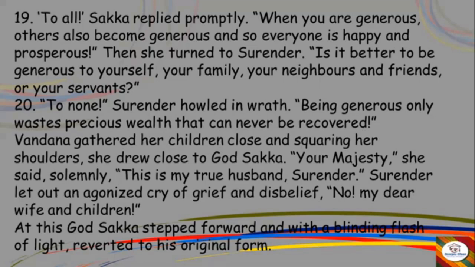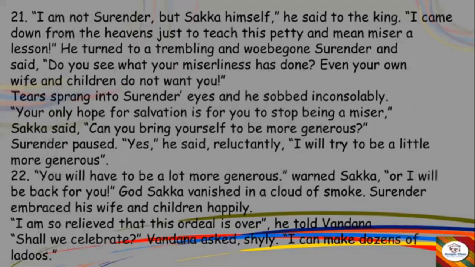He tries to cry and say so, but at this, God Saka stepped forward and comes in his original form. When God sees that now I have taught him a lesson, he comes in his real form, the God of heavens, and he says, "I'm not Surrender, I'm God Saka, and I came down just to teach a lesson to this miser." And Surrender turned trembling. "Now, do you see what your miserliness has done? Even your own wife and children do not want you."